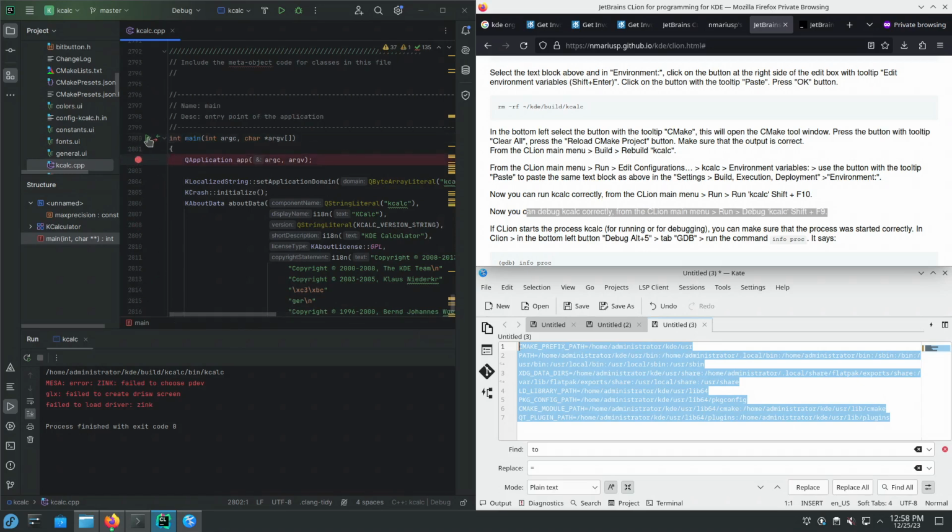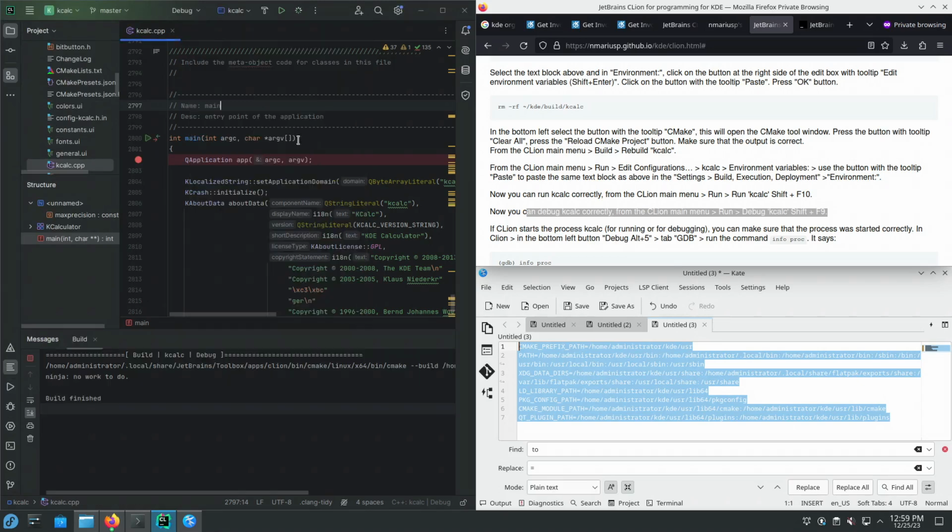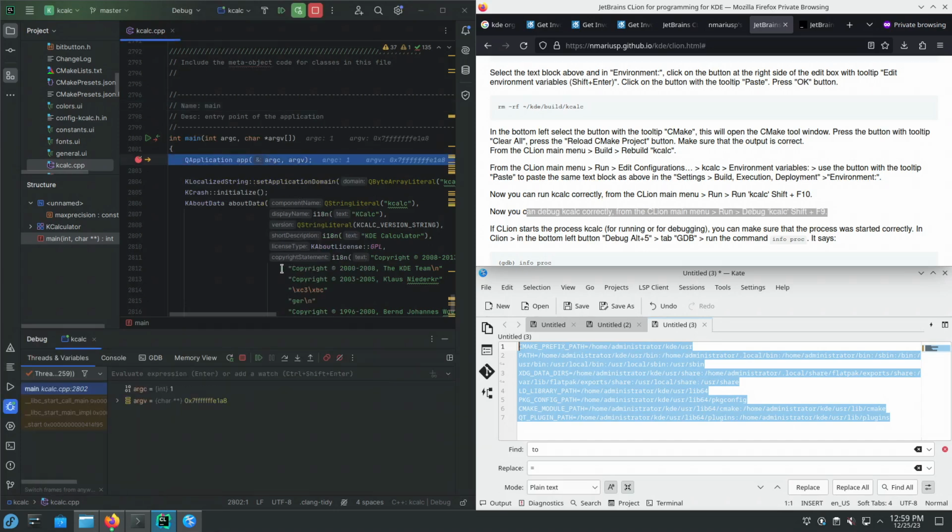Or we can just click on this button. Okay. When we click on this button, it asks if I want to debug. If I click on this button, it will start the debugger. I can also start the debugger from the main menu, run and then debug kcalc, Shift F9. Okay, the debugger has stopped correctly on line 2802. I can inspect the local variables, etc.